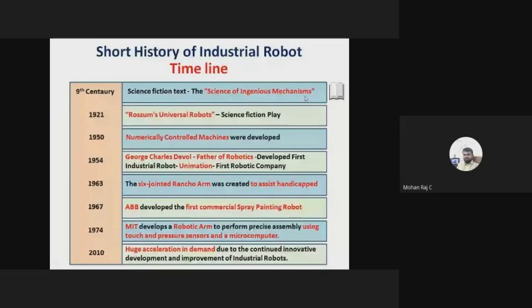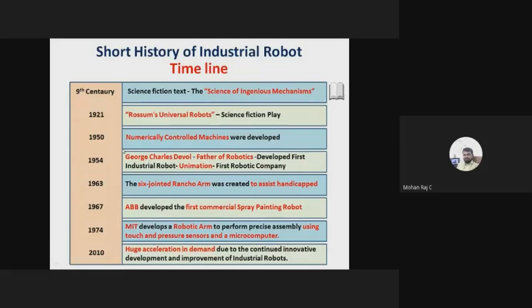Based on the content written in the Science of Ingenious Mechanisms, in the year 1921, there was a science fiction play. The name is Rossum's Universal Robots. I think Vinod sir has also mentioned the same statement. That is available on YouTube. You can watch that.